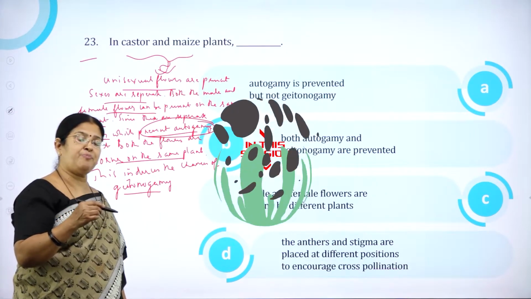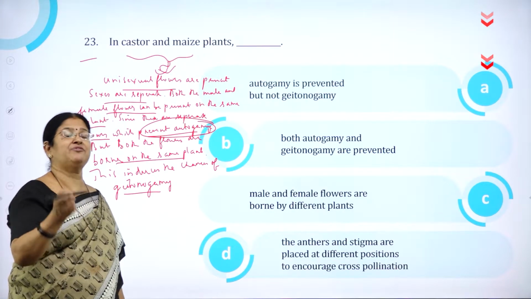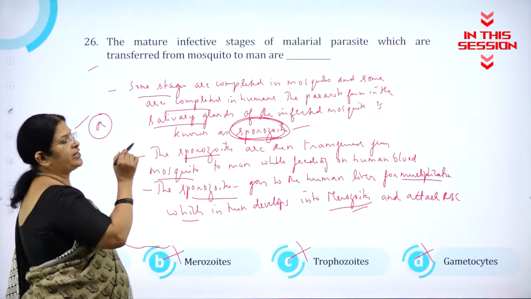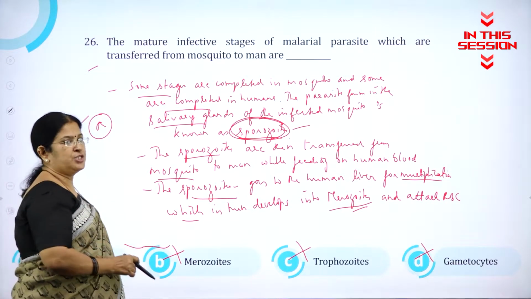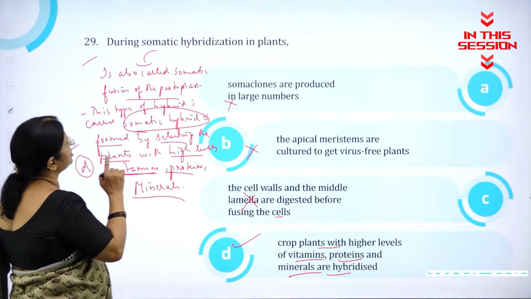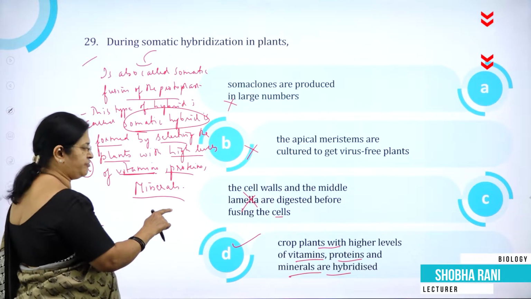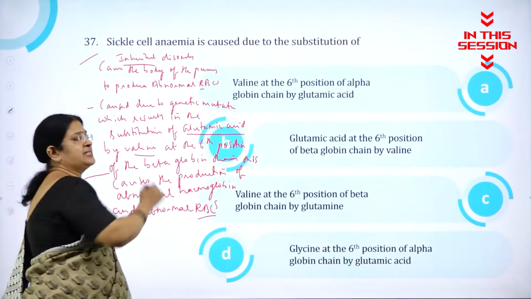Geitonogamy is the transfer of pollen grains from the anther of a flower to the stigma of a different flower but of the same plant. Lactose acts as an inducer. The mature infective stage of malarial parasite which are transferred from mosquito to man are sporozoites. So during somatic hybridization in plants, crop plants with higher levels of vitamins, proteins and minerals are hybridized. Sickle cell anemia is an inherited disorder.